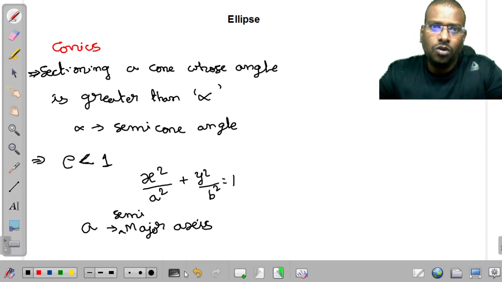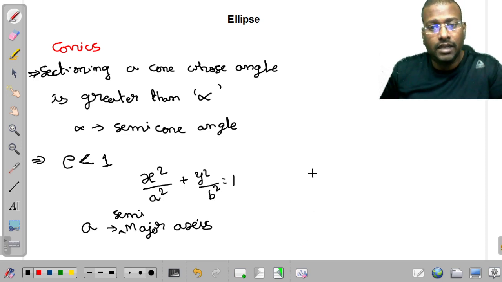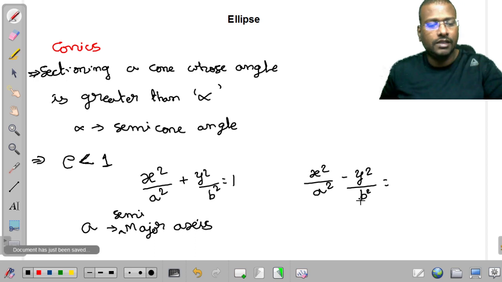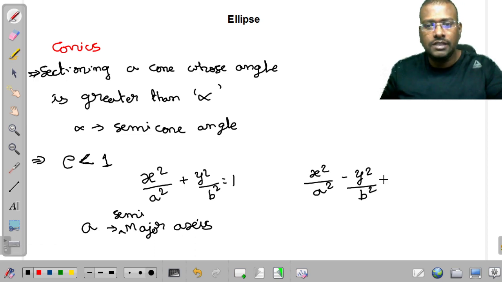So if this word is correct, then what about this equation? x square by a square minus y square by b square is equal to 1. This is the equation for hyperbola.